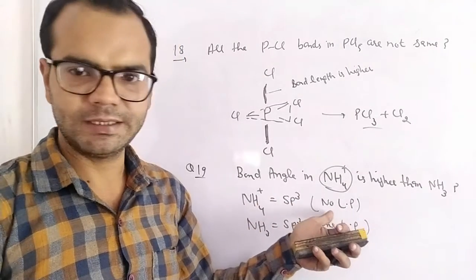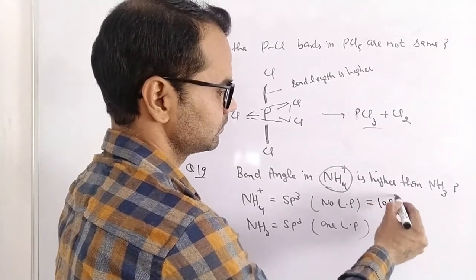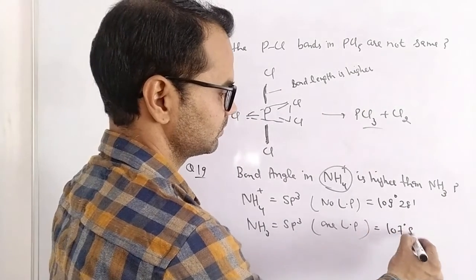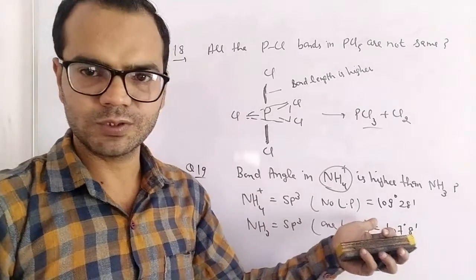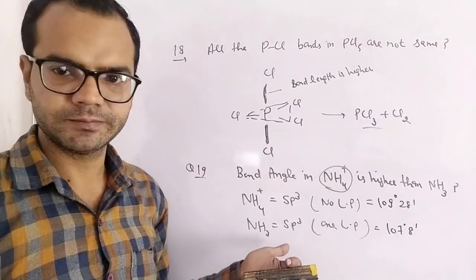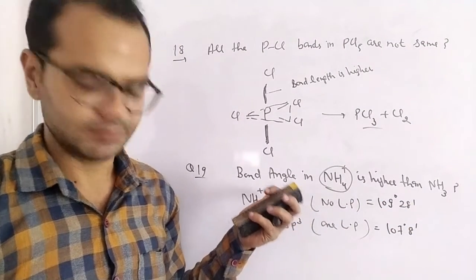So its regular geometry is tetrahedral, and on addition of one lone pair, the bond angle decreases by almost 2.5 degrees. So due to the presence of a lone pair in ammonia, its bond angle is lower than that of ammonium ion. Next question is,